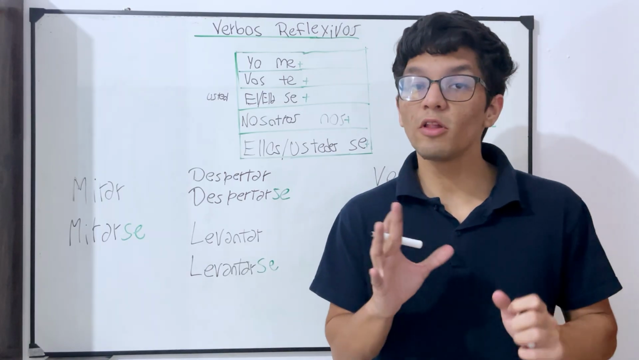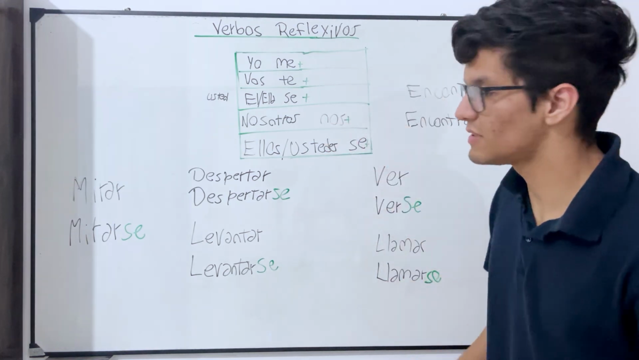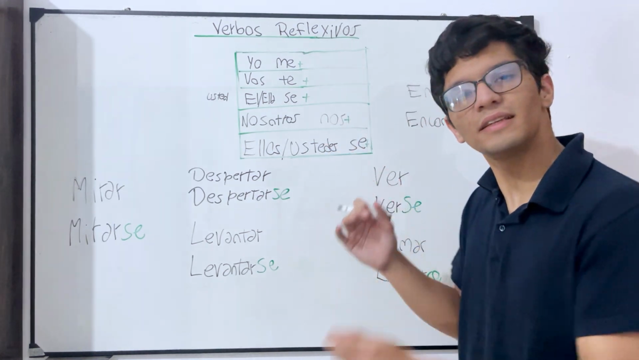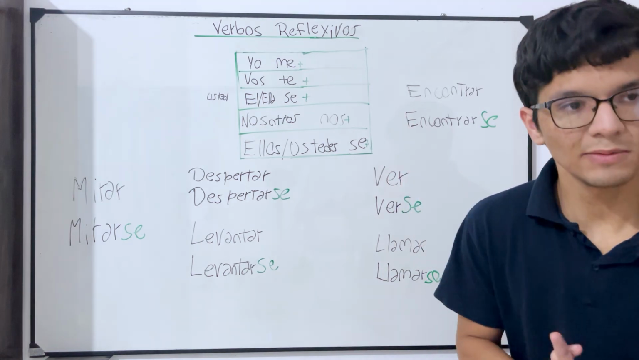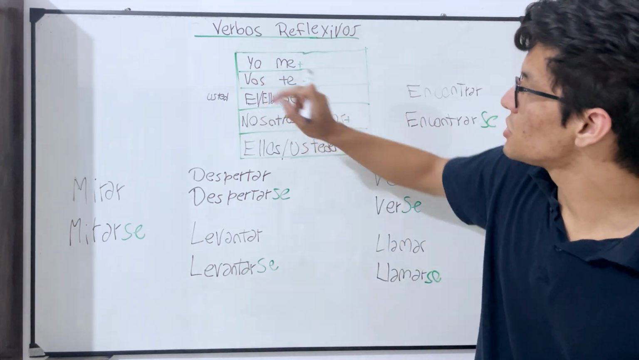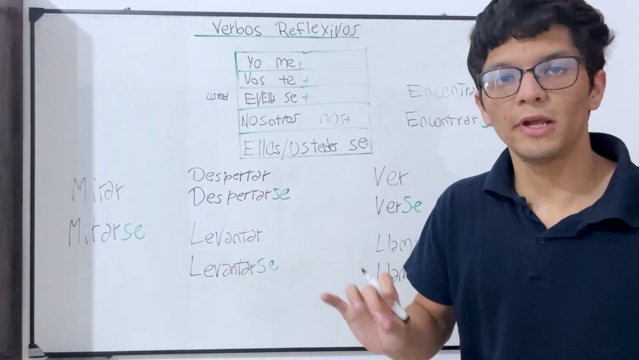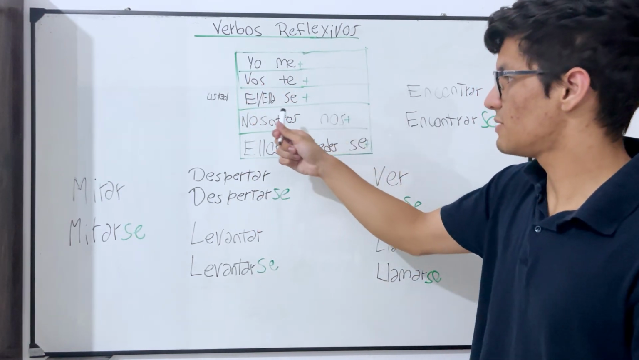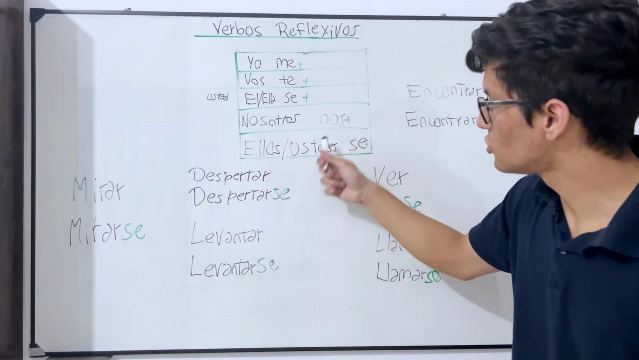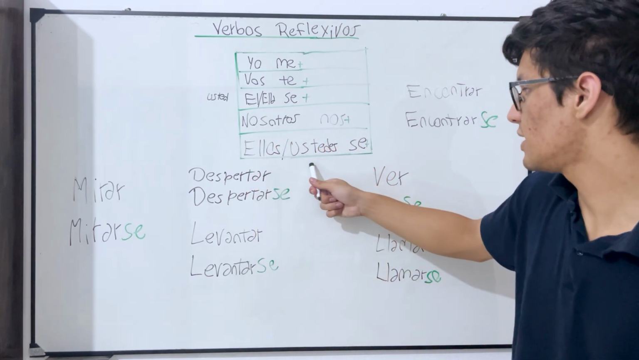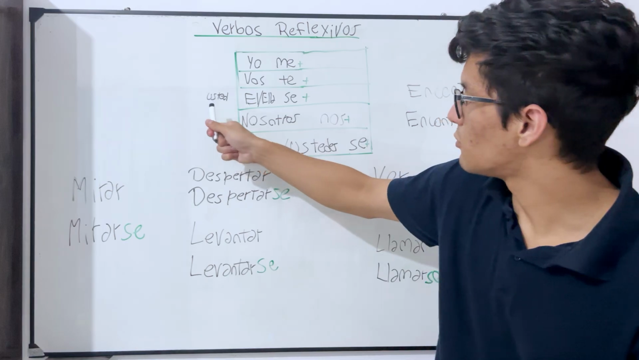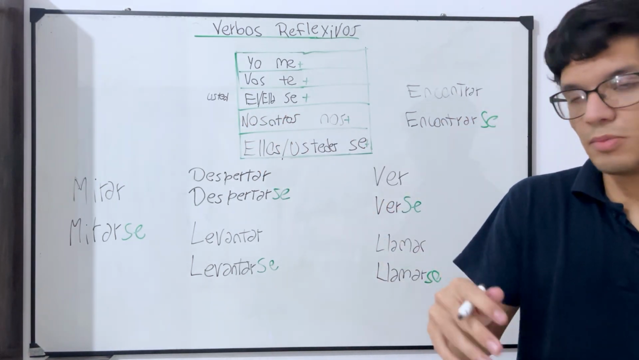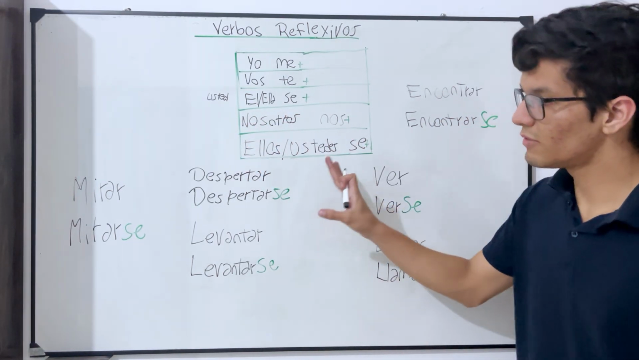Now here we have some other examples of this type of reflexive verbs. So let me show you some of them, see their meaning and how they work. But first of all, here you can see all the conjugations, okay? So it will be always yo, me plus the verb, vos, te plus the verb, él, ella, se, nosotros, nos, ellos, ellas, ustedes, se. Remember, usted, él, ella, se plus the verb. Okay, so now let's see some of these verbs.